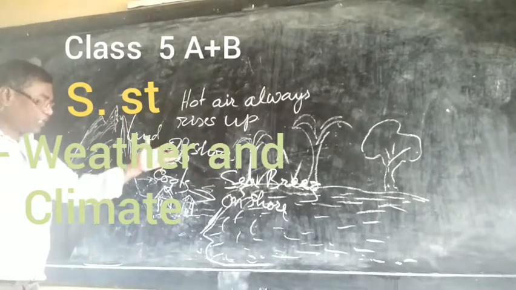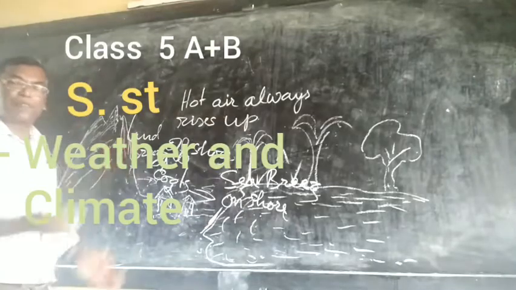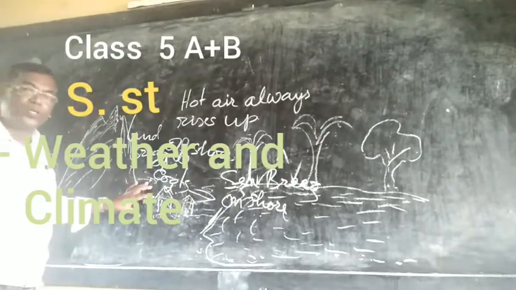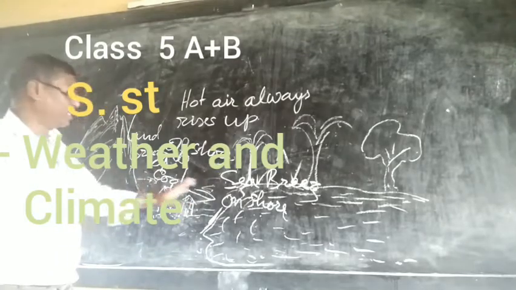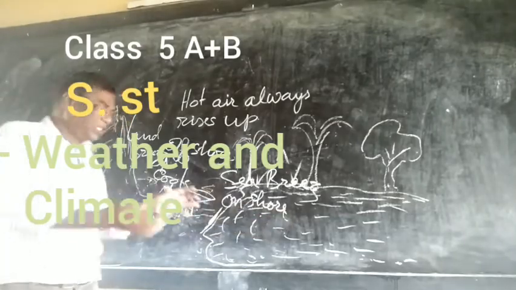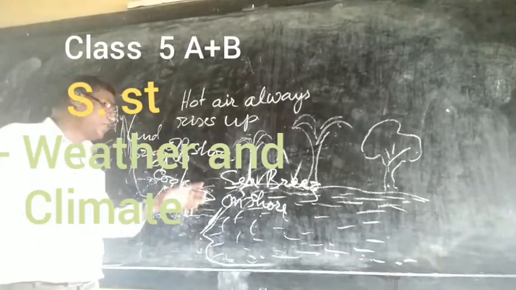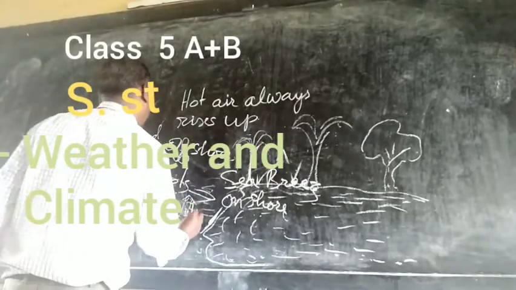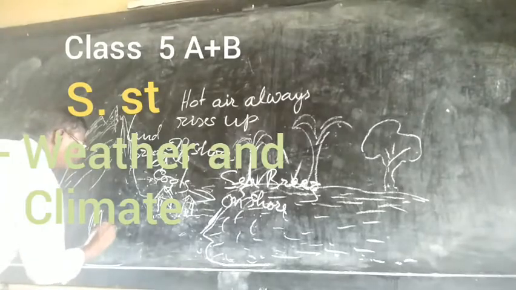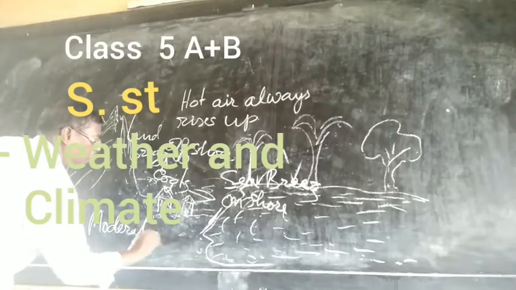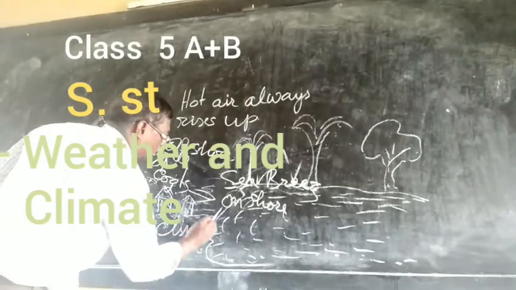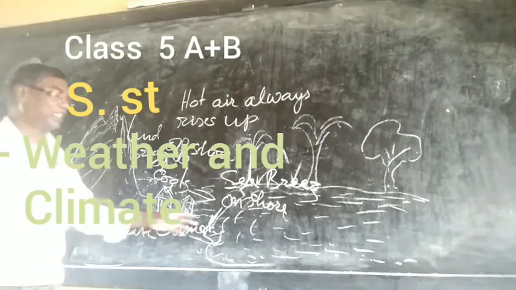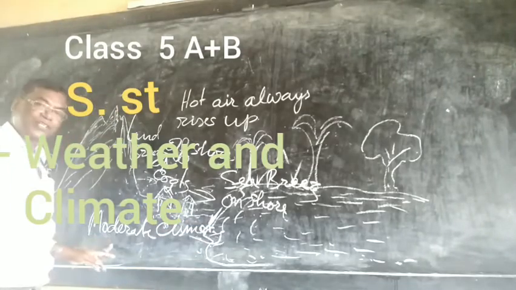Do you understand? So this is the condition. It always happens. It constantly rotates. During the day, the sea makes the land cool, and at night the land makes the sea cool. So both of them are complementing, and people have got a moderate climate at the seashore, at the coastal area.